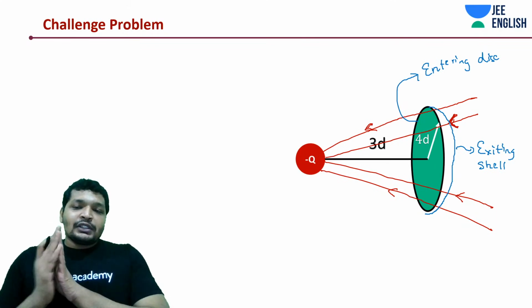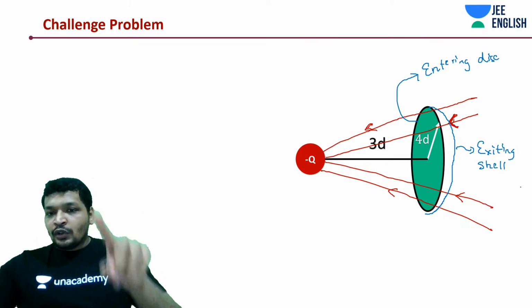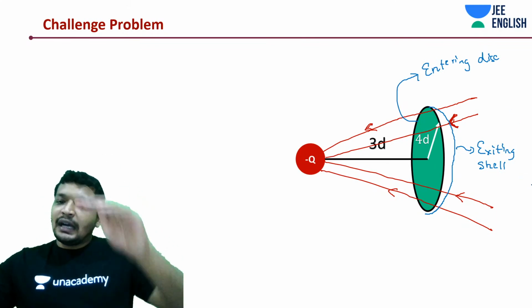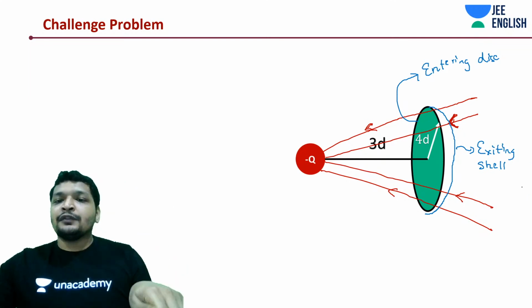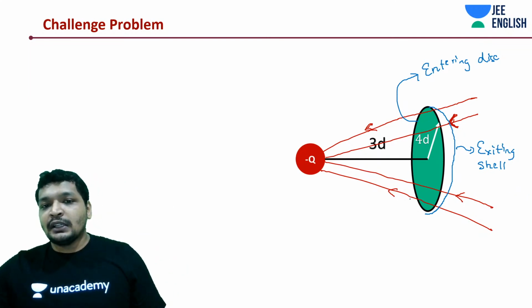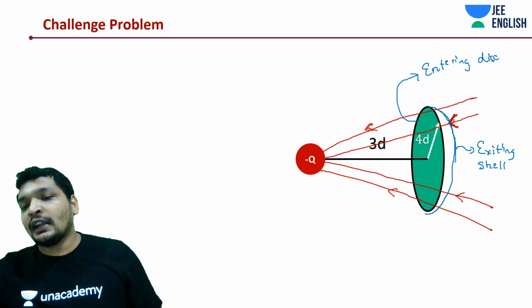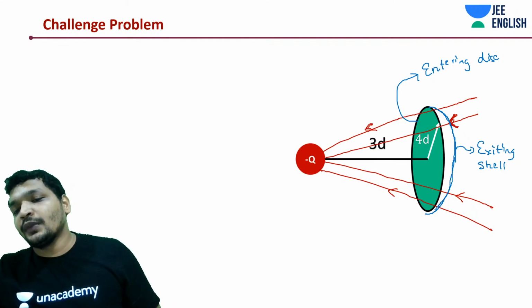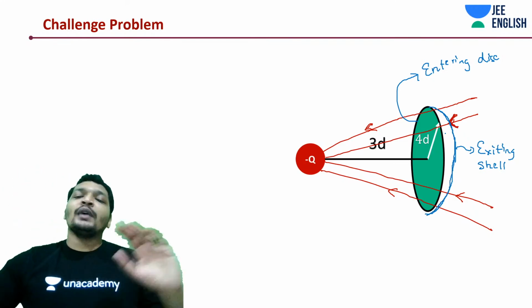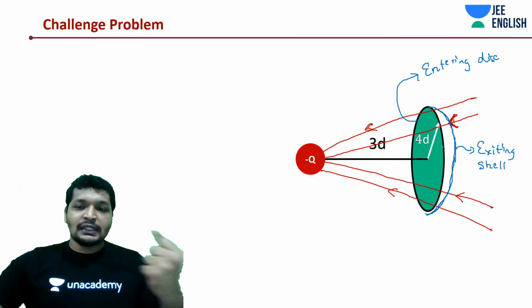I'll tell you a very simple logic. If it was a closed system with a disk base and a spherical shell on the top, or a part of the spherical shell, right? It's not going to be a complete spherical shell. It's a part of the spherical shell on the top. Then what are you getting? You'll get the net electric flux to be 0. The amount of field lines entering has to exit,